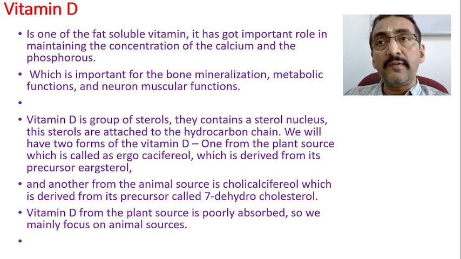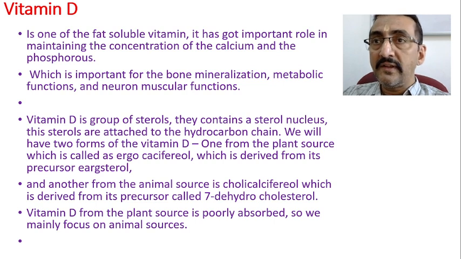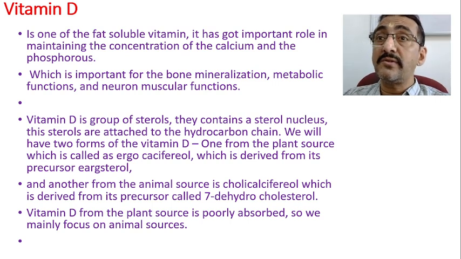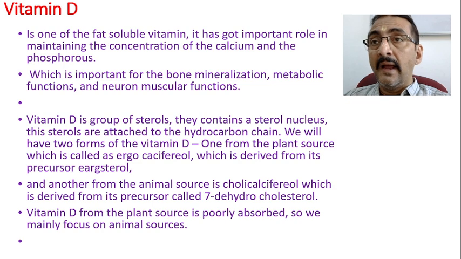So these are all animal sources. The first one is purely a plant source, and that is called ergosterol. The one from the animal source is called cholecalciferol, which is derived from the precursor 7-dehydrocholesterol. This 7-dehydrocholesterol deposits underneath the skin, and when sunlight falls on it, the change starts and there is formation of vitamin D. I hope this is very clear now.